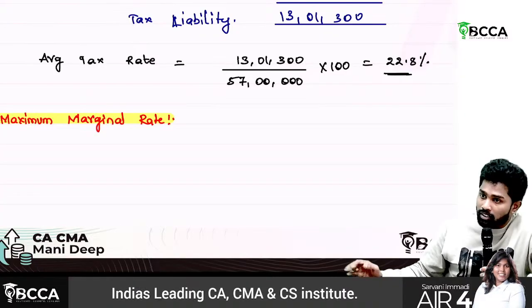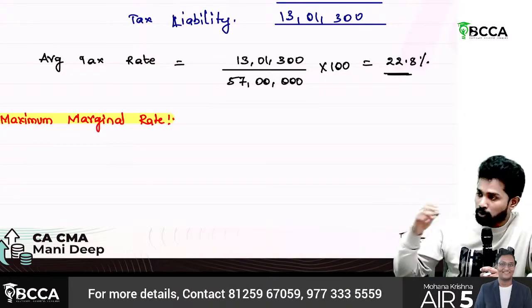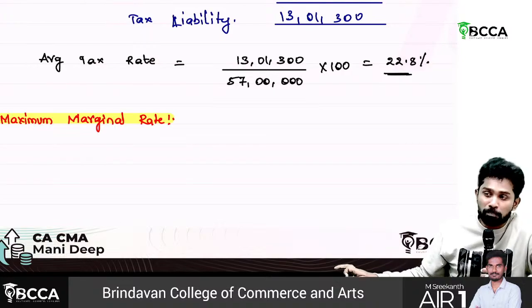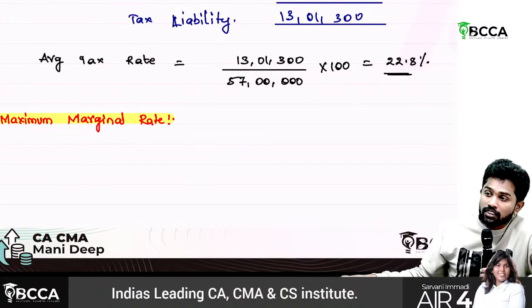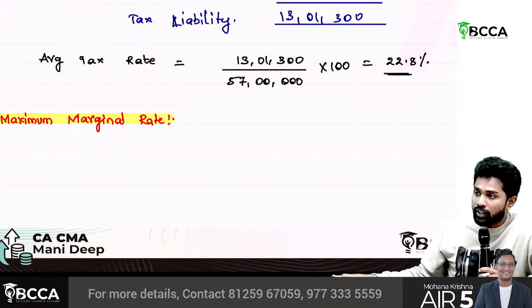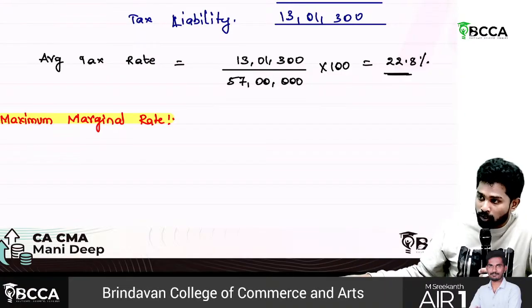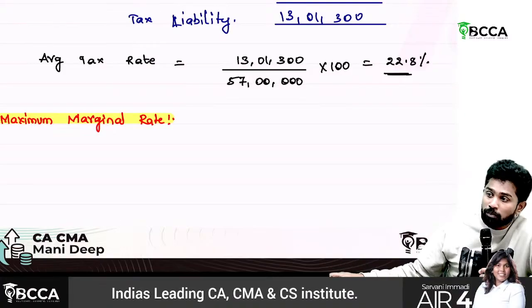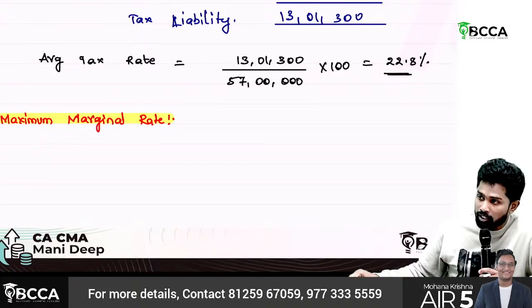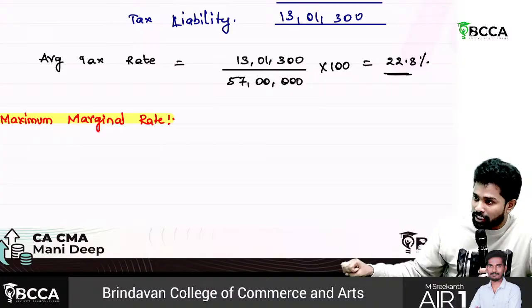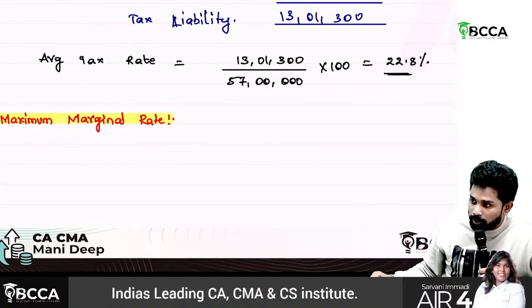But if the deductee, to whom the amount has to be paid, has not given his PAN details, then TDS has to be deducted at MMR, maximum marginal rate, in some cases. And in case of AOP also, if all the persons didn't provide PAN details, then the AOP will also be assessed sometimes at the maximum marginal rate. So when they are not complying with certain provisions, then they will be using the maximum marginal rate.